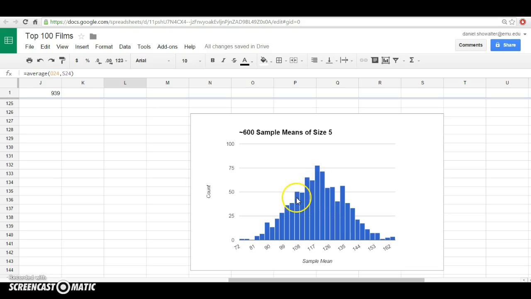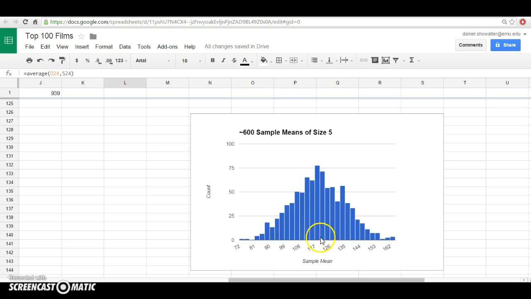So keep in mind what this chart is saying. This chart is saying if we have these 600 students, each of whom take a sample randomly of size 5 from that list of 100, there would be a little over 75, so maybe 76, 77 students, if we scroll down here, who found a sample mean between about 120 and 122 or something in there. But 76 or 77 of those 600 students got a sample average somewhere in that range.